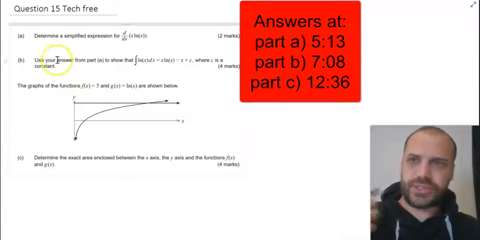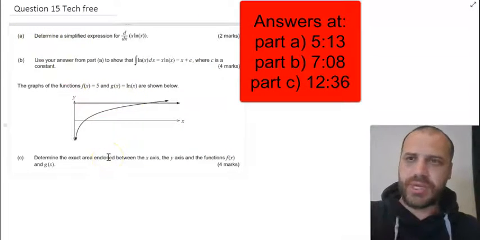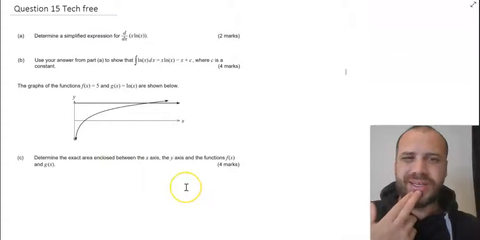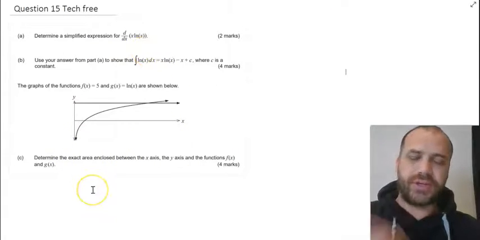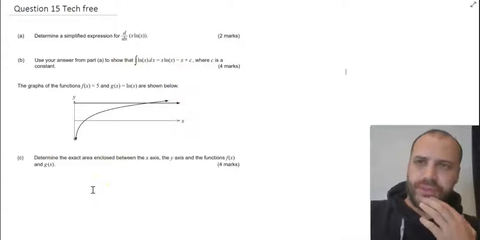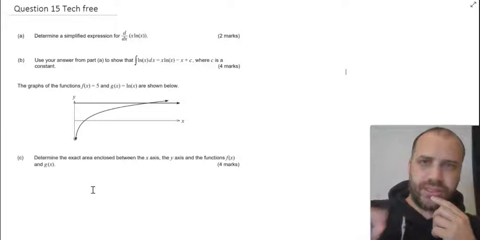Alright, so here's a question, tech free. It's worth 10 whole marks, so you should be able to spend like 15 minutes on it. It's probably more like 12 minutes or something that you should be spending on this. Give it a crack, and then I'll come back. Alright, I'm going to solve this in 3, 2, 1, let's go.